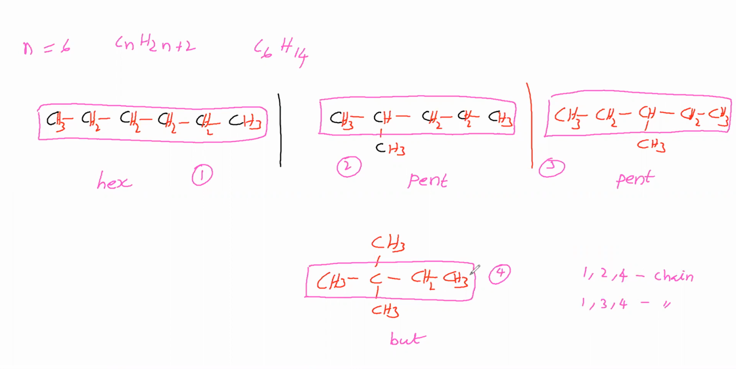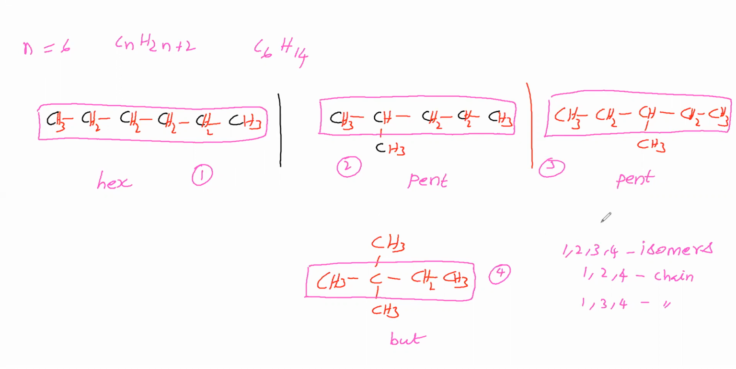Now, all the 4, 1, 2, 3, 4, we can call them as isomers. What is isomers? Same molecular formula, but different structures. Same molecular formula, but different properties. That is called isomers. All these have same molecular formula, but properties different. Therefore, 1, 2, 3, 4 are isomers, we can say.